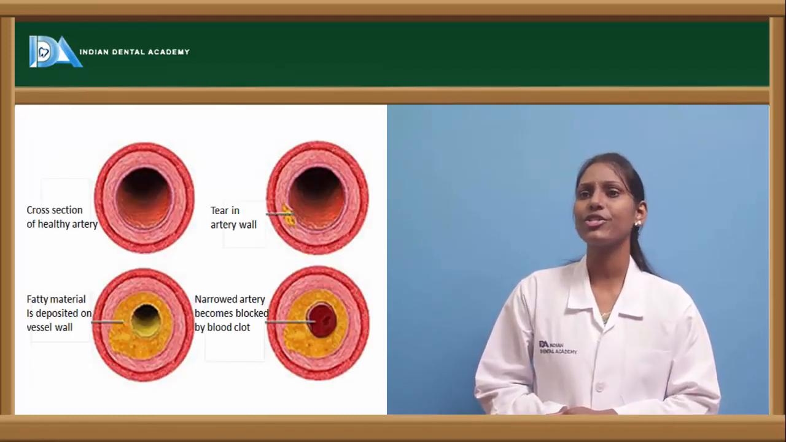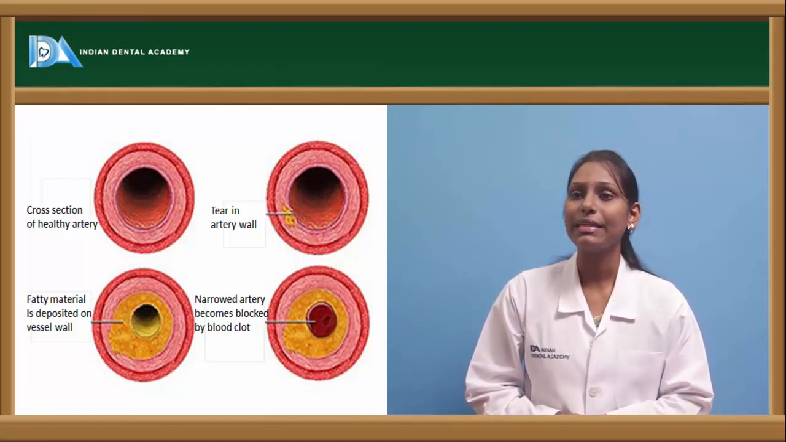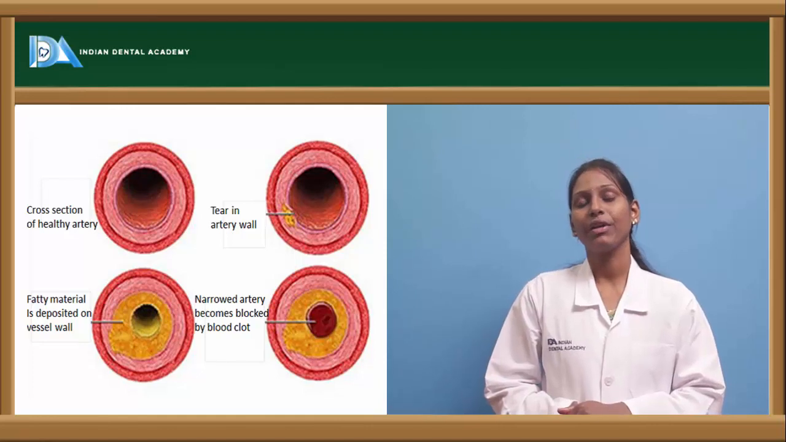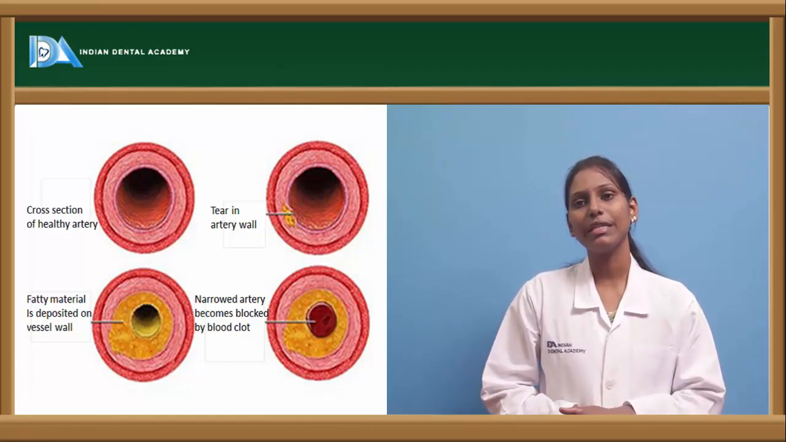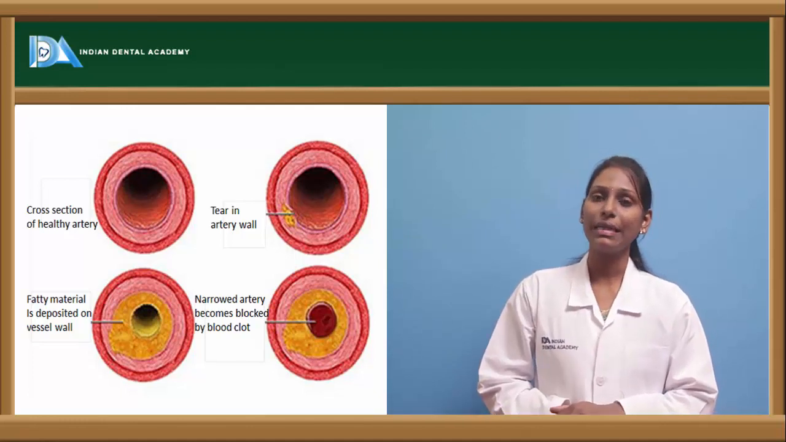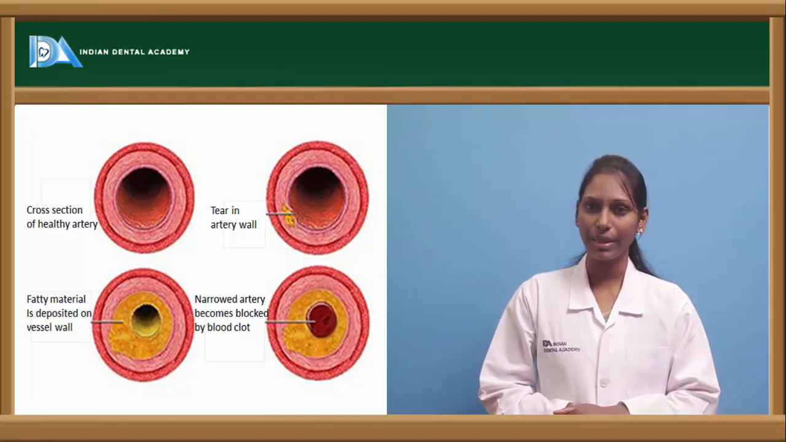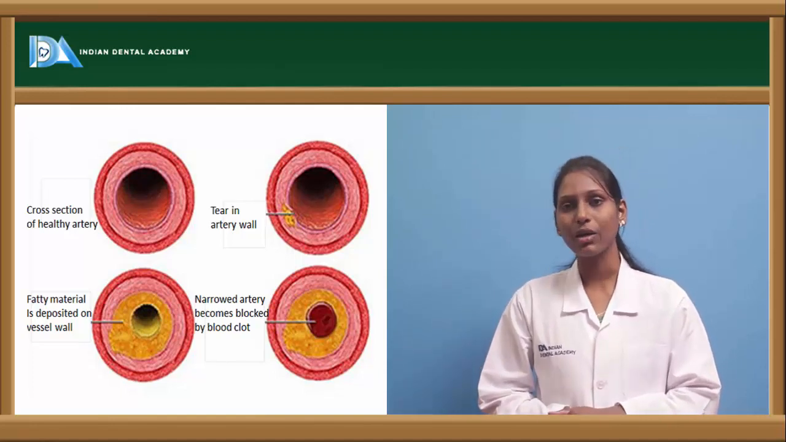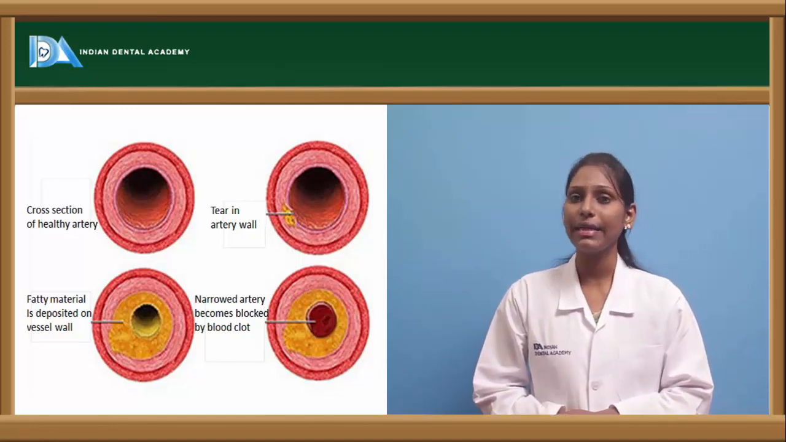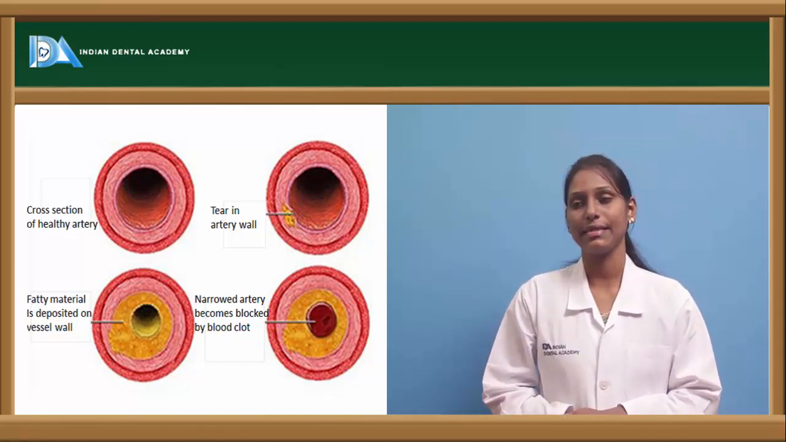So this is a picture showing a cross section of a healthy artery, and there is fatty material degeneration on the vessel wall. Once there is excessive fatty material degeneration, if there is an arterial wall tear, this can lead to further hemorrhage or hematoma, forming a blood clot which will totally occlude the blood vessel there. This can lead to acute coronary syndromes or acute coronary diseases.